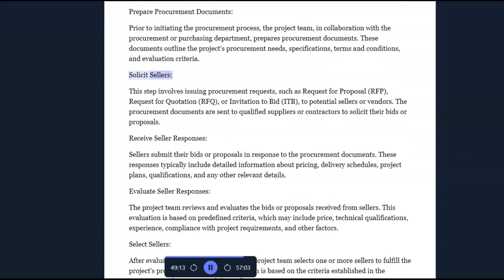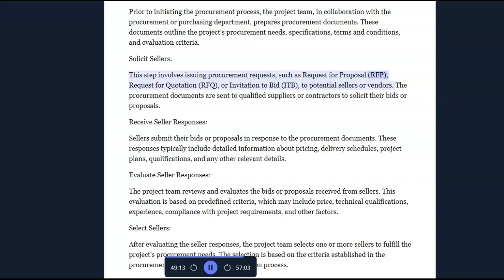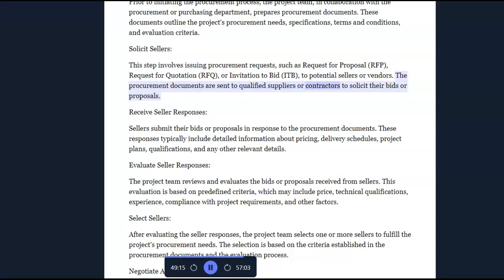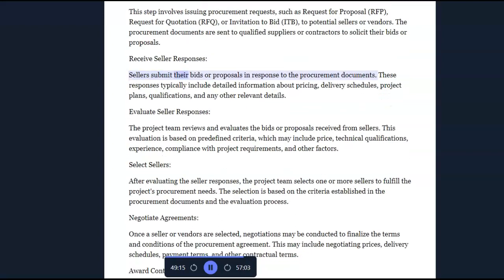Solicit sellers. This step involves issuing procurement requests, such as request for proposal (RFP), request for quotation (RFQ), or invitation to bid (ITB) to potential sellers or vendors. The procurement documents are sent to qualified suppliers or contractors to solicit their bids or proposals. Receive seller responses. Sellers submit their bids or proposals in response to the procurement documents. These responses typically include detailed information about pricing, delivery schedules, project plans, qualifications, and any other relevant details.